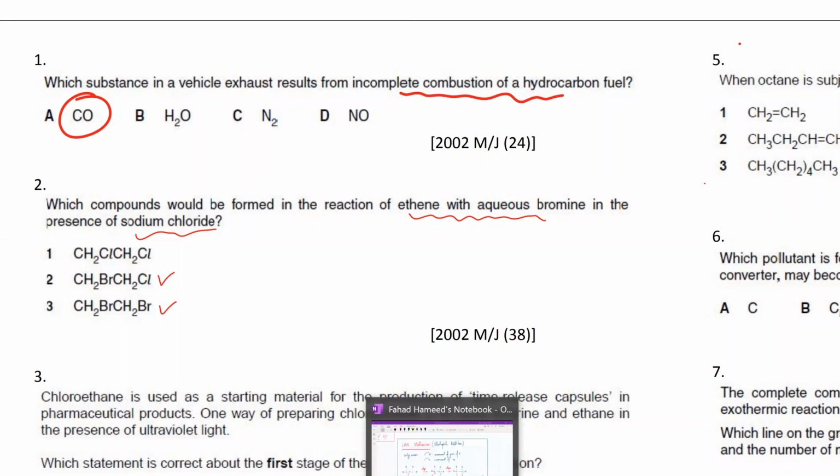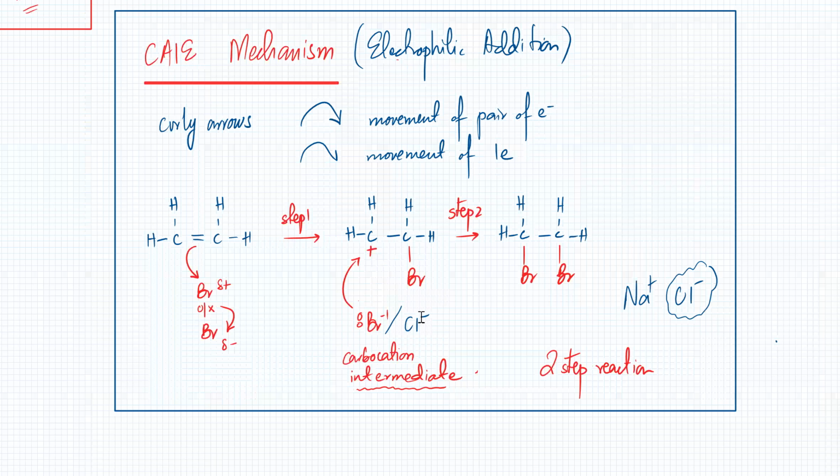If I go back to the mechanism, Cl-1 can only come in the second step. When the second step happens, one of the Br is already in place. Once the carbocation is formed, one Br is already in place. So the molecule will have at least one Br. The final product will have at least one Br. Is the idea clear? Yes, sir. Okay, this is clear.